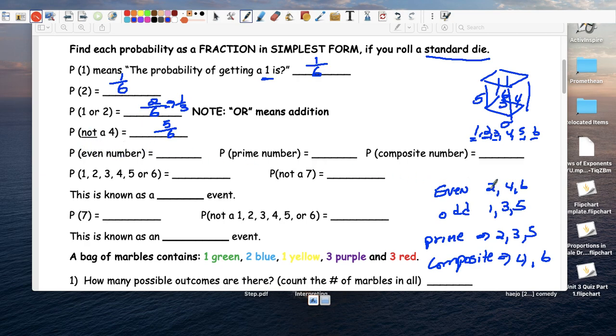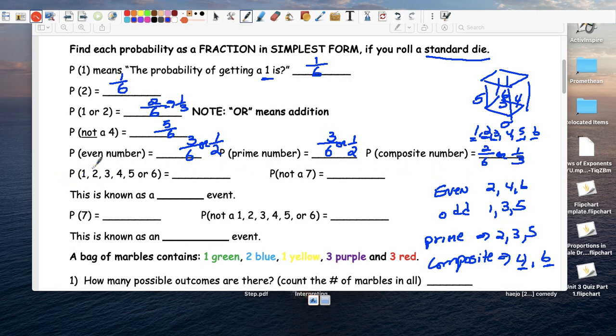Well, even numbers are 2, 4, 6. So 3/6, or simplified 1/2. Prime number. How many prime numbers are here? Well, 2, 3, and 5. There's 3 prime numbers over 6. So again, 1/2. Composite. Who is your composite? Composite is your 4 and 6. So there's 2 out of 6, or simplified 1/3.